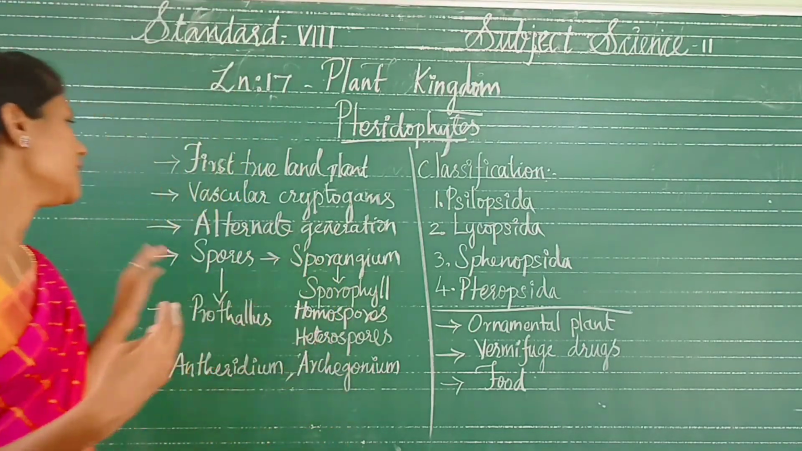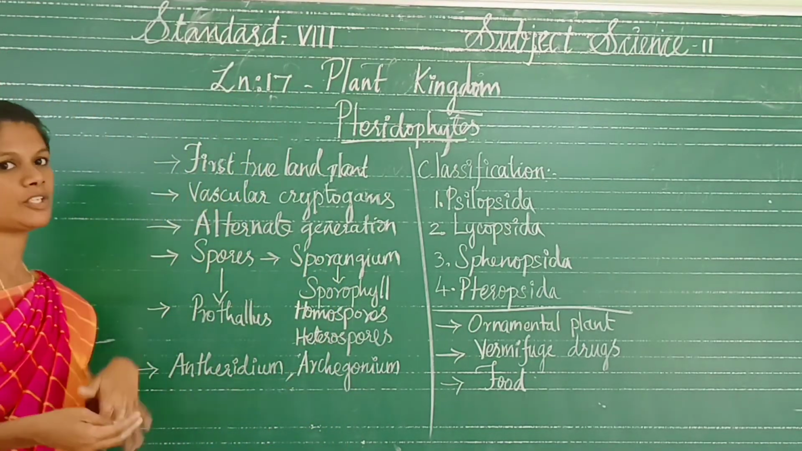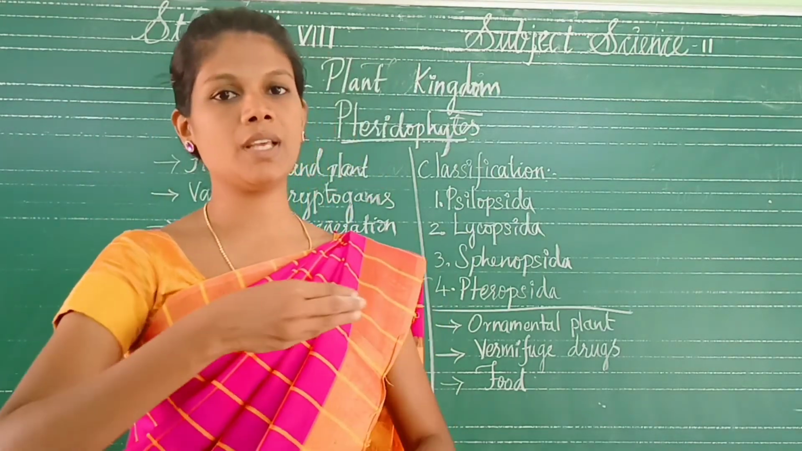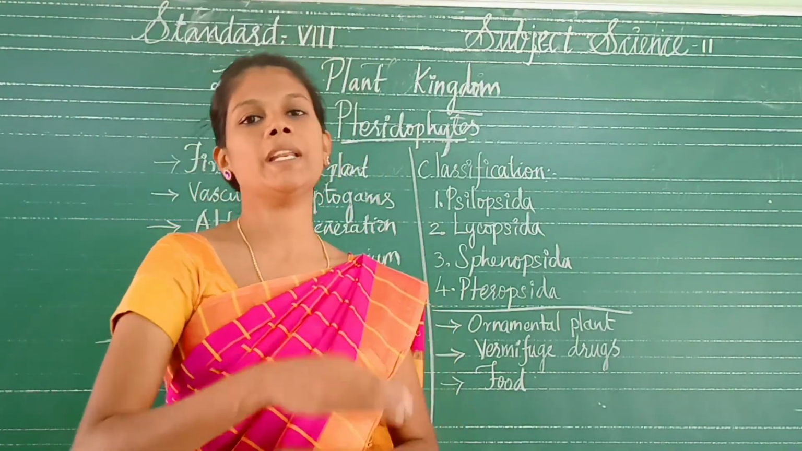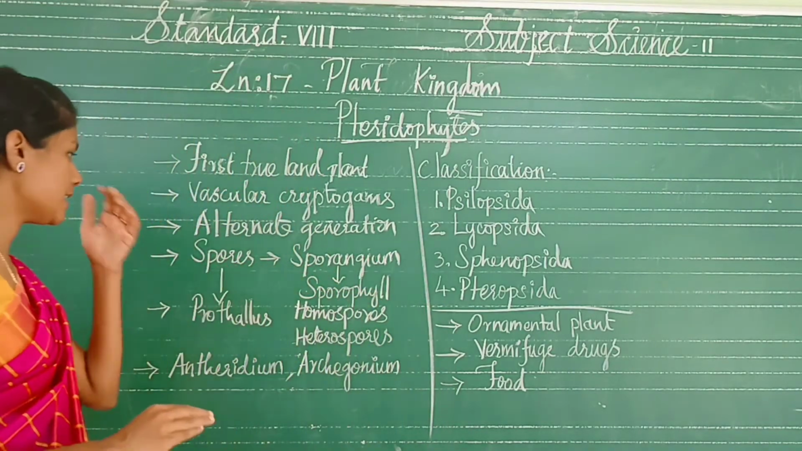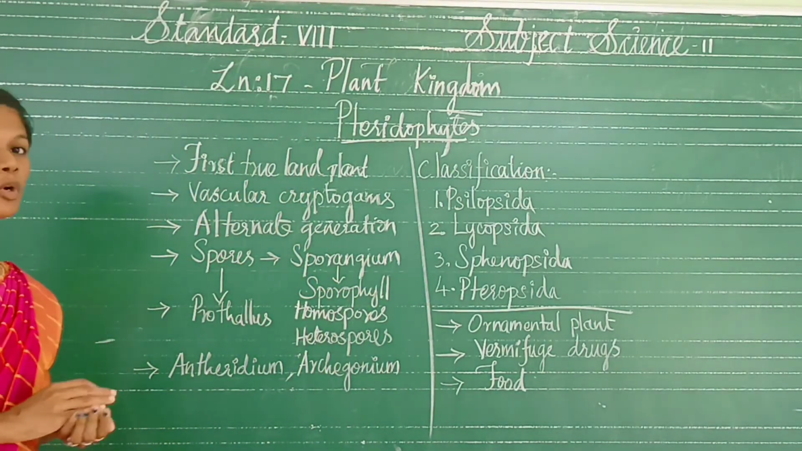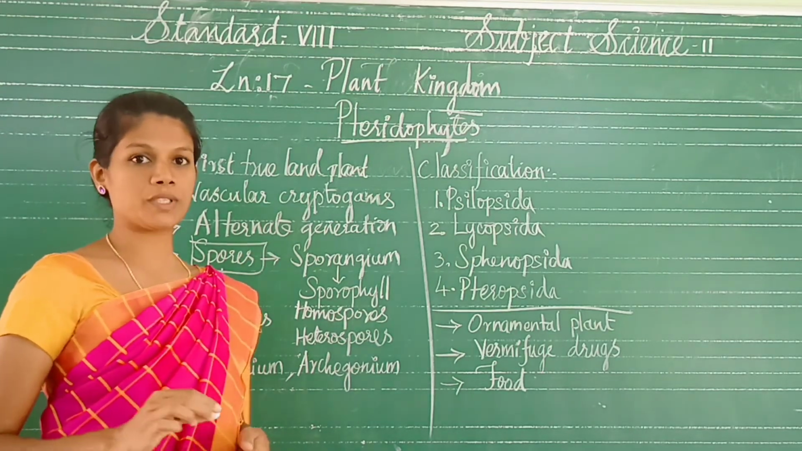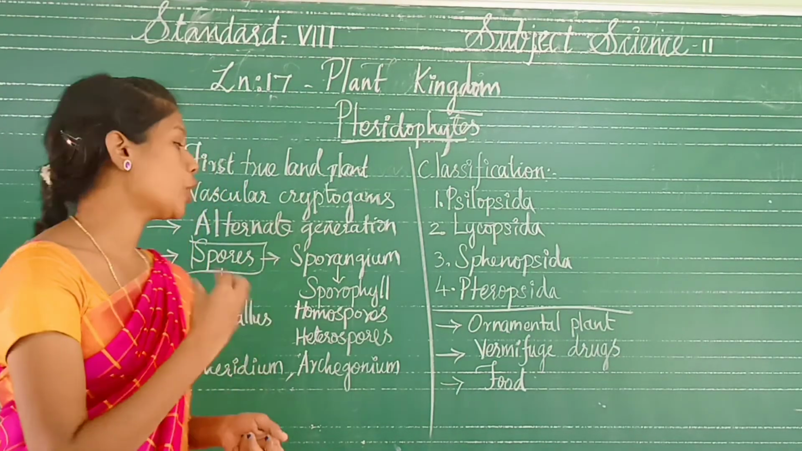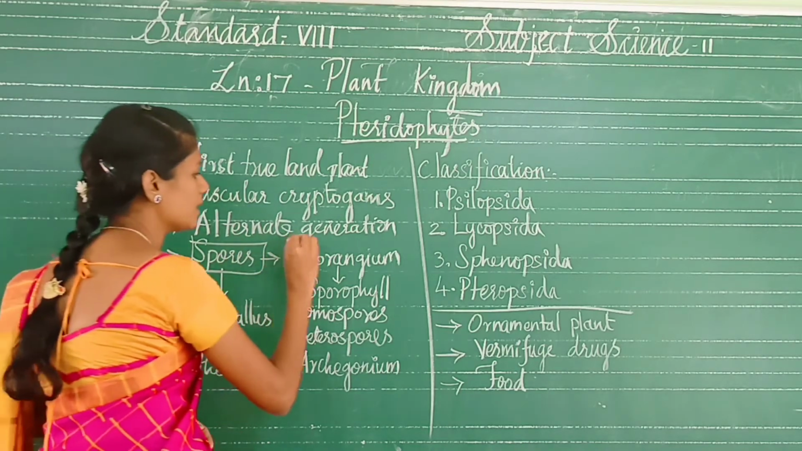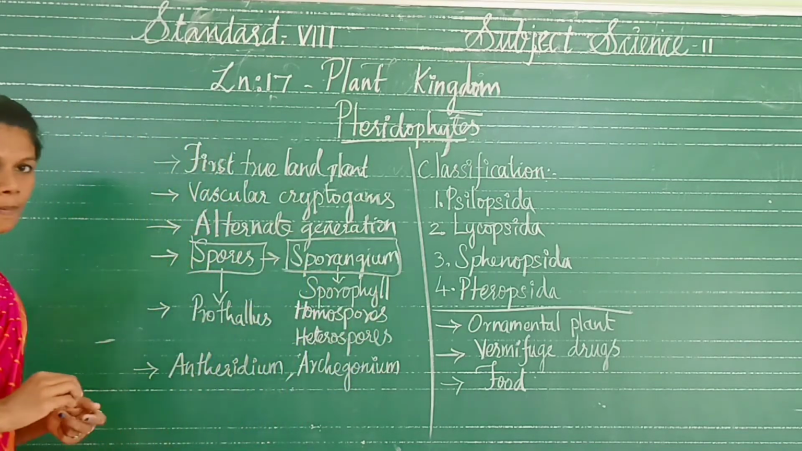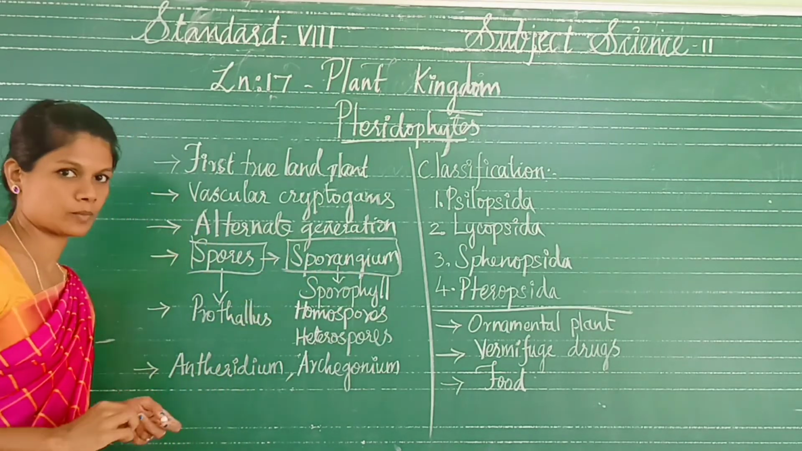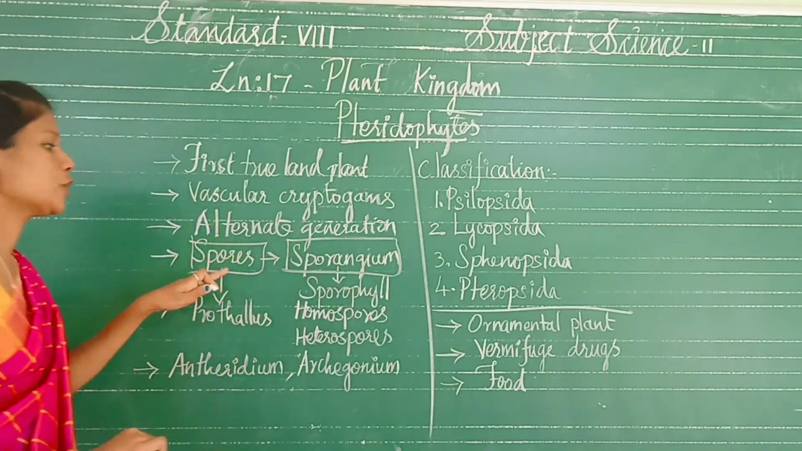Next, it also has alternation of generations like the bryophytes. The sporophyte alternates with the gametophyte. Again sporophyte, again gametophyte, like this. The sporophyte produces the spores. The spores are produced from a structure called the sporangium. The sporangium only produces the spores.